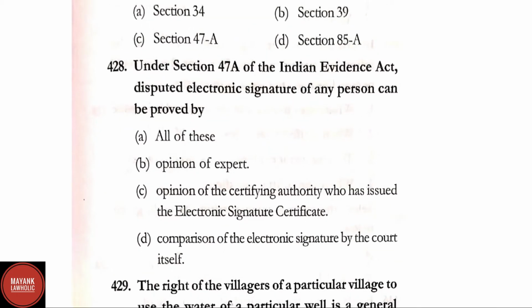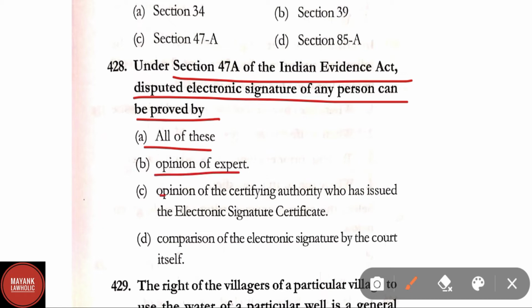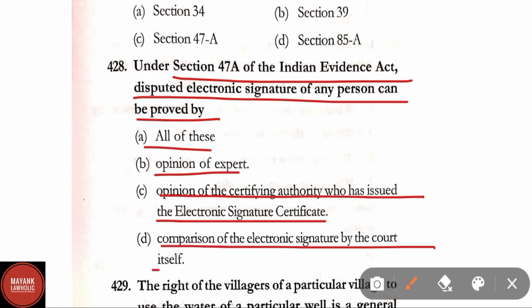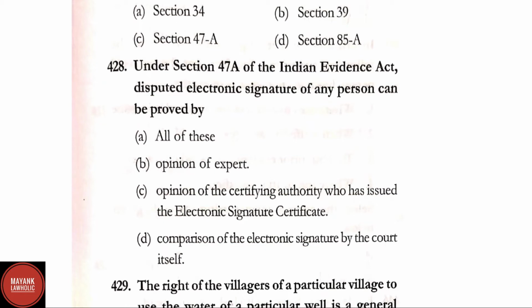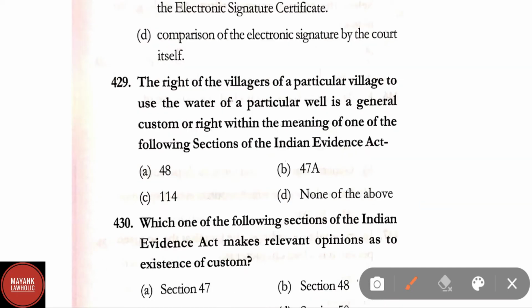Question number 428. Under section 47A of the Indian Evidence Act, a disputed electronic signature of any person can be proved by option A, all of these. Option B, opinion of expert. Option C, opinion of the certifying authority who has issued the electronic signature certificate. And option D, comparison of the electronic signature by the court itself. Here the correct answer is option C, that is opinion of the certifying authority who has issued the electronic signature certificate under section 47A. Question number 429.